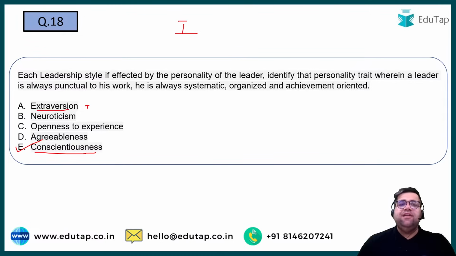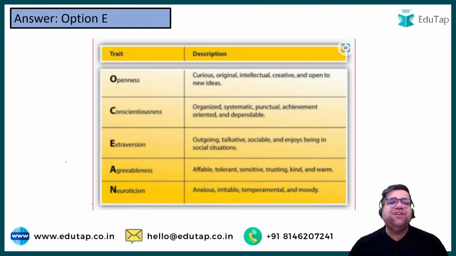Extraversion basically means that the leader is a kind of party animal. So a person who is driven by need of affiliation can come under extraversion. Like he or she tries to do a lot of outings. Neuroticism basically means that a person is a kind of mood shifter. Sometimes you would have seen narcissist leaders, right? Openness to experience means you are curious. Agreeableness basically means that you are humble. And this last word, I always have a pronunciation problem with this word, conscientiousness, you can have your own pronunciation, right? The answer will be option number E.